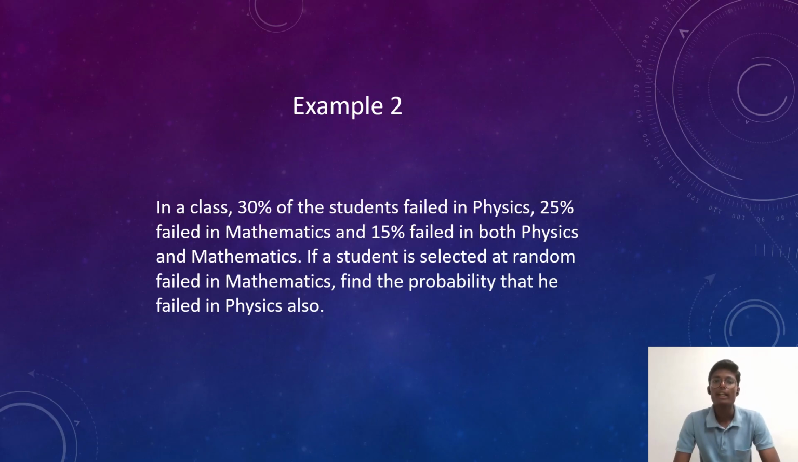Example 2. In a class, 30% of students fail in physics, 25% fail in mathematics, and 15% fail in both physics and mathematics. If a student is selected at random and failed in mathematics, find the probability that the student failed in physics also. I can repeat: in a class, 30% of the students fail in physics, 25% fail in mathematics, and 15% fail in both. If a student is selected at random and failed in mathematics, find the probability that he failed in physics also.